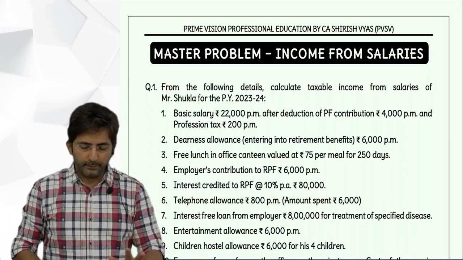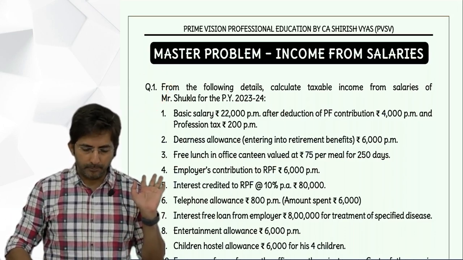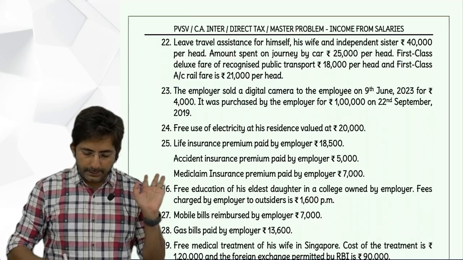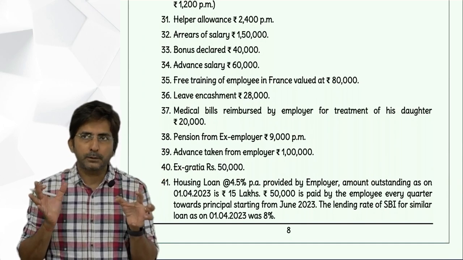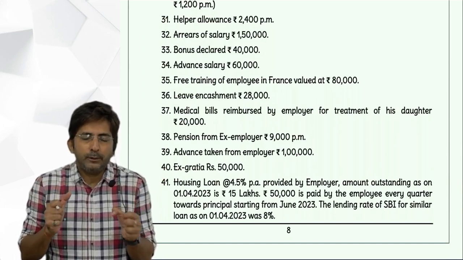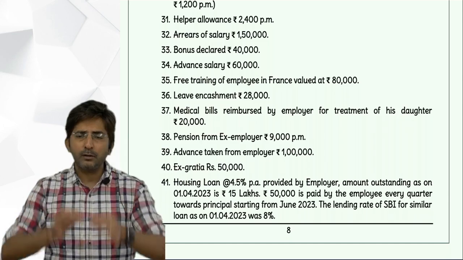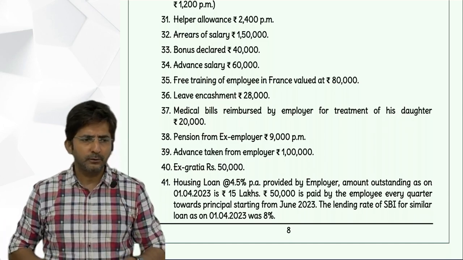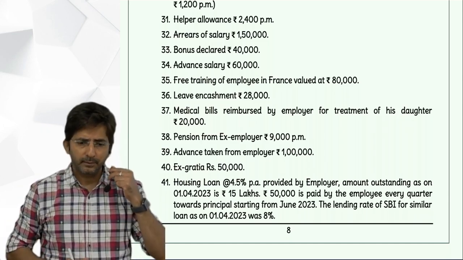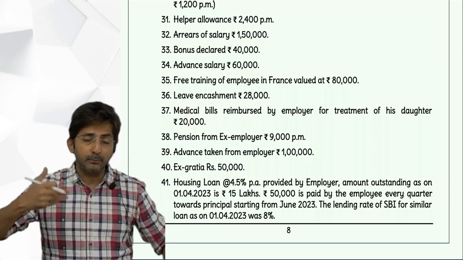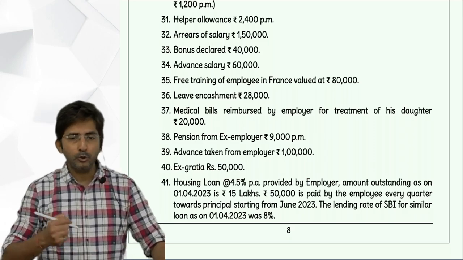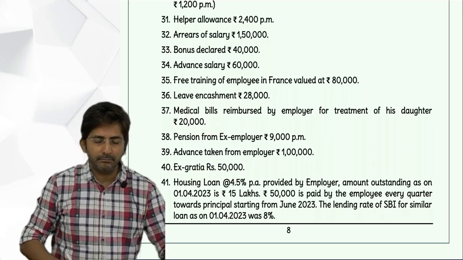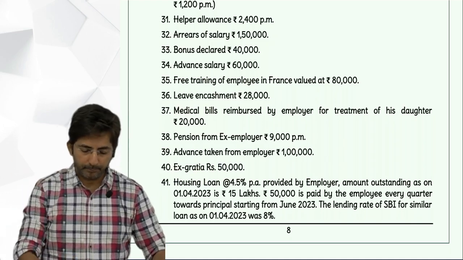But don't worry, look at the first master problem. Such a lengthy question will never come in the exam. But what is the purpose of doing a master problem? So that you can save time. In one question everything is covered, so you can save time on the exam. Otherwise, solving so many sums on exam day is not practically feasible. Right now you enjoy solving the sums, but that is not possible on exam day.